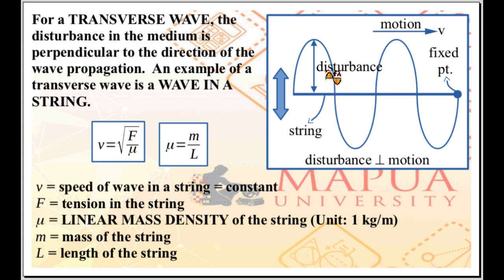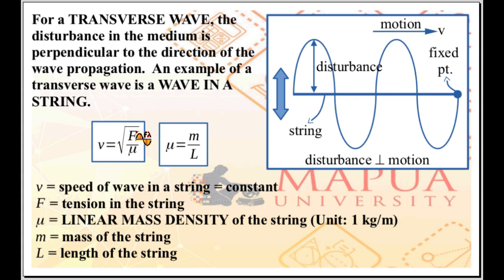The direction of the propagation, the direction of the motion of the wave, is horizontal along the horizontal string. The disturbance that we introduce has the same orientation as the vibration that we use to vibrate the end of the string. The disturbance is perpendicular to the direction of the wave propagation. You have transverse wave.